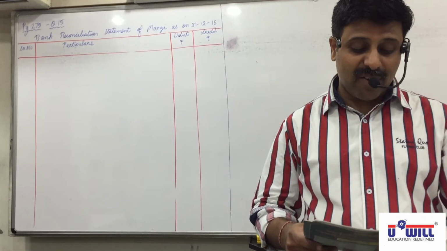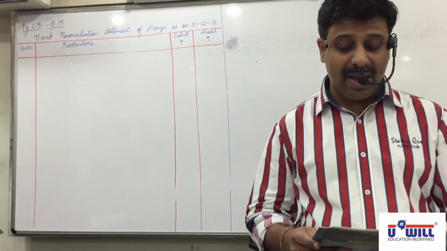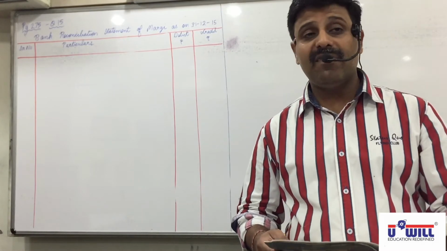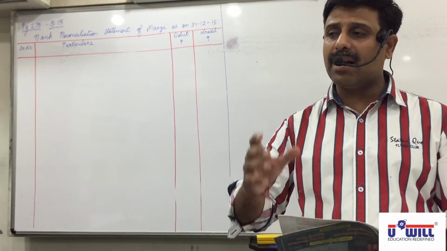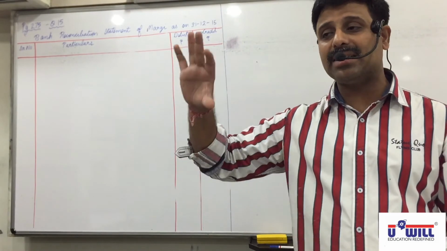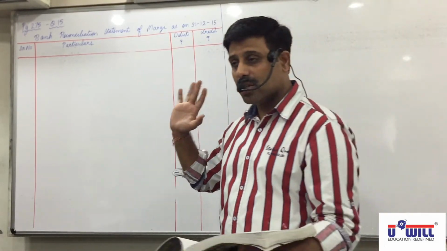Question 15. Be attentive from the following information. Prepare the bank reconciliation statement of Margi. First, we are given the passbook, so we'll start with the passbook. You can start with any of the books. Closing balance. Your answer will be in the other book's closing balance. Got it, everyone?